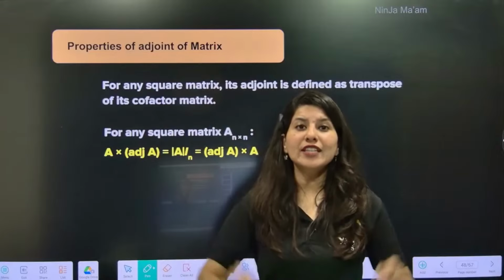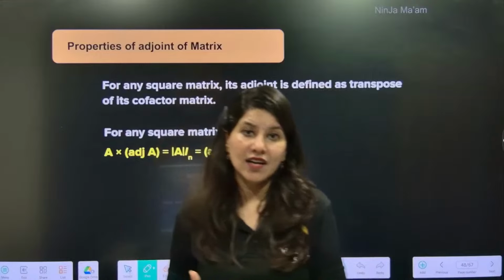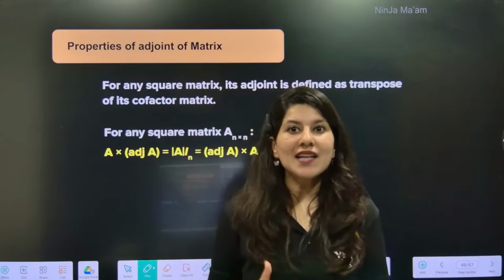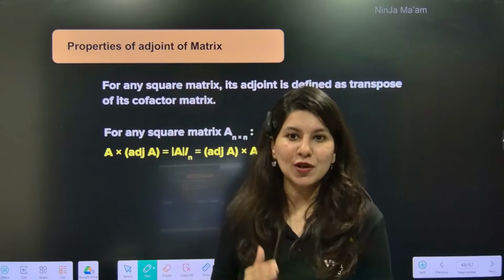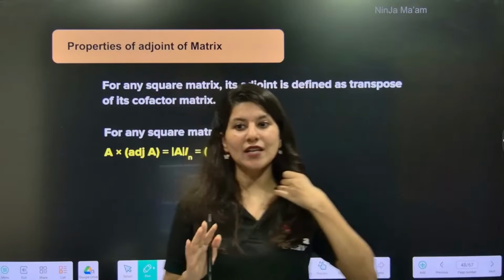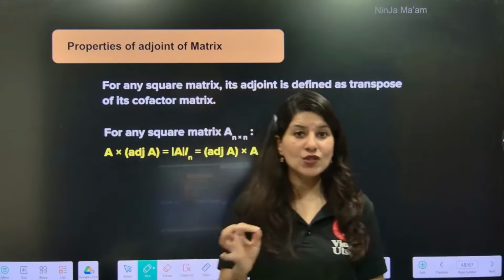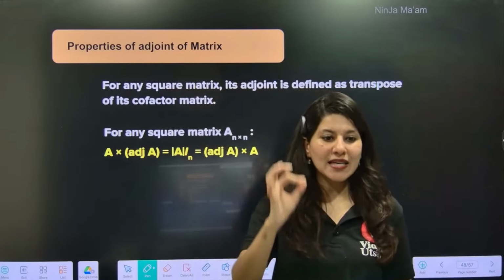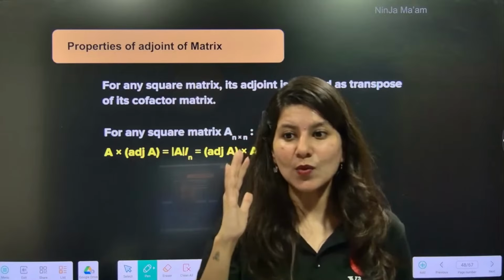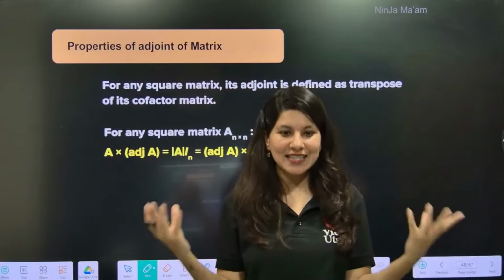One of the short questions in every shift, consistently seen since the past couple of years: properties of the adjoint of a matrix. We'll be studying which properties are important, and how to solve such questions with the help of an amazing ninja technique. Are we ready for it? Is your brain ready to explode and expand?